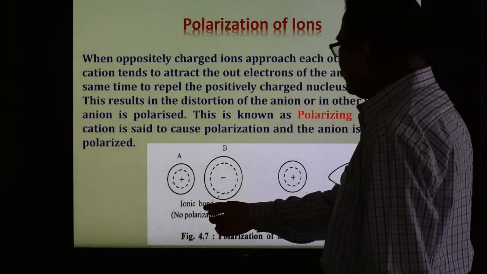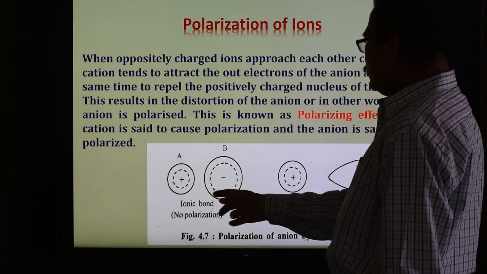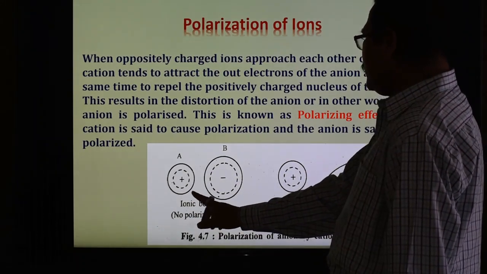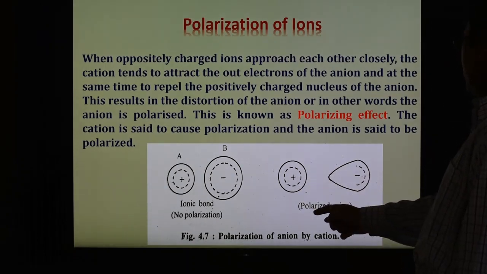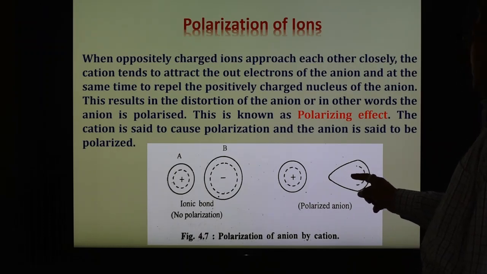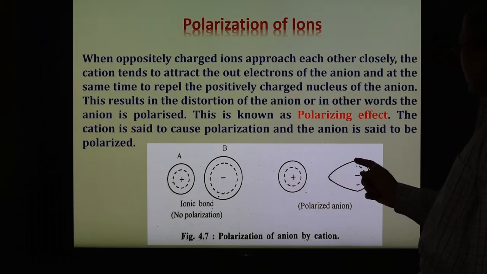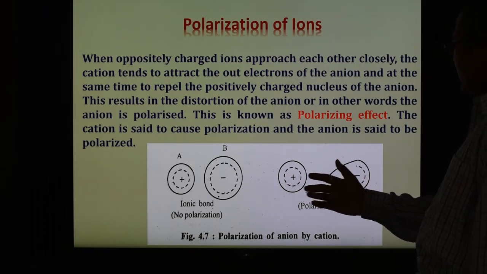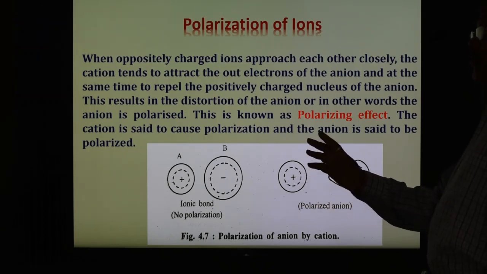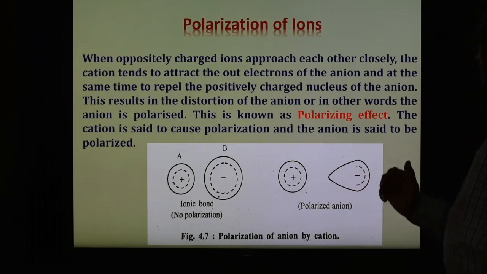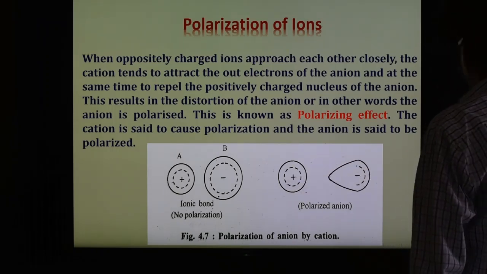As we know, this is the ionic bond between two ions, positive and negative ions A and B, and there is no polarization. They are separate, and here there is no polarization. But now when the positive and negative ions come close to each other, this is called a polarized anion. As the anion is larger in size, its electron cloud is attracted toward the positive cation, and therefore, as shown, this electron cloud gets elongated, and this is called a polarized anion. Generally the polarization of the anion takes place by the cation. Polarization of the cation is negligible compared to the anion. Generally, among positive and negative ions, anions are larger in size and cations are smaller in size.